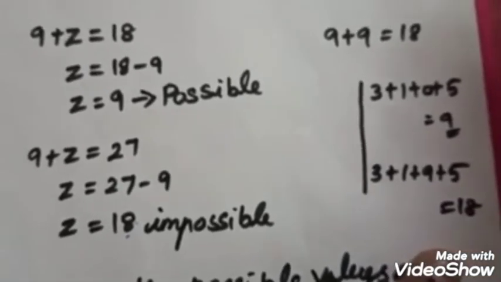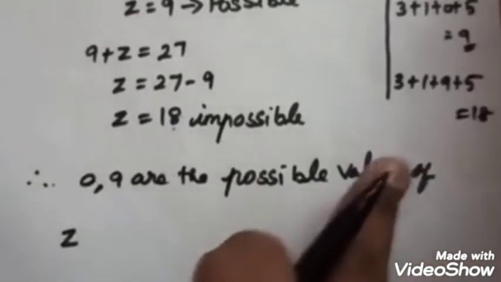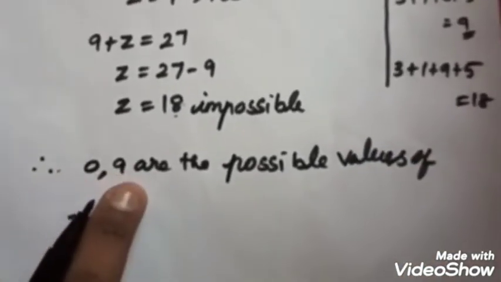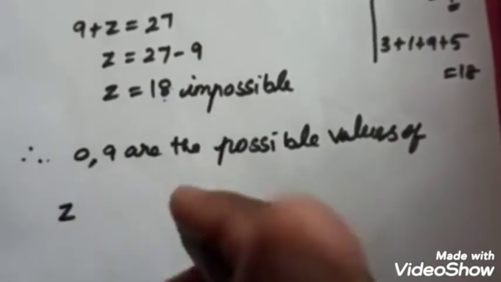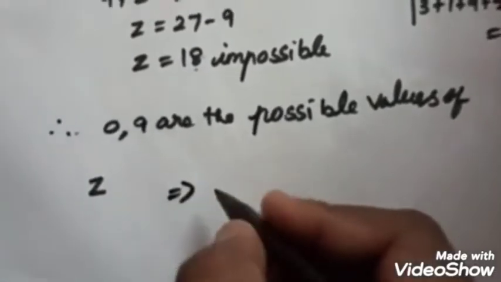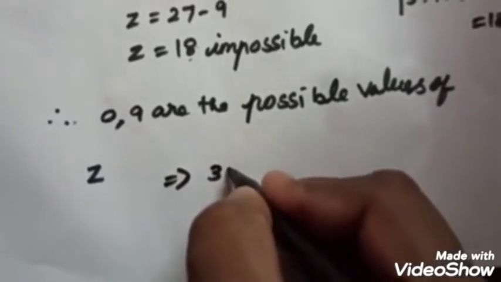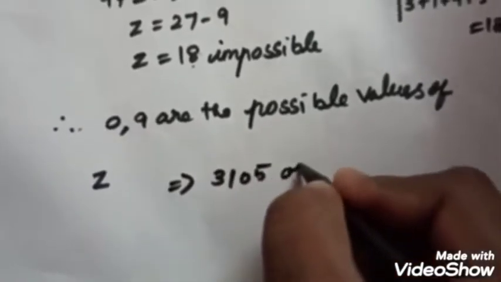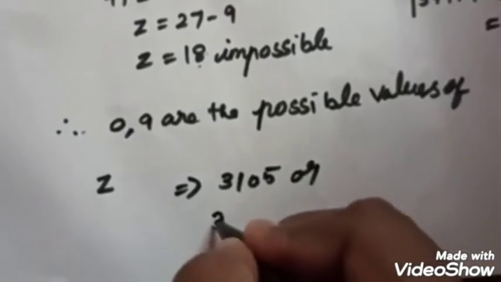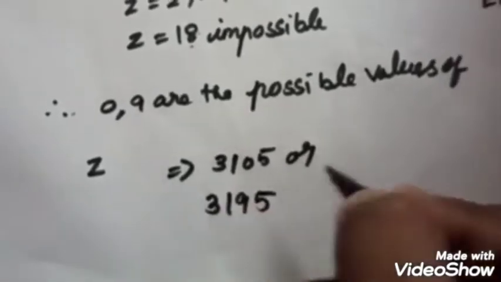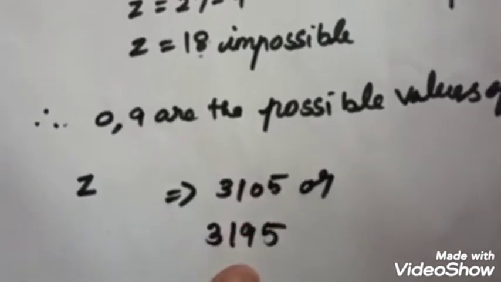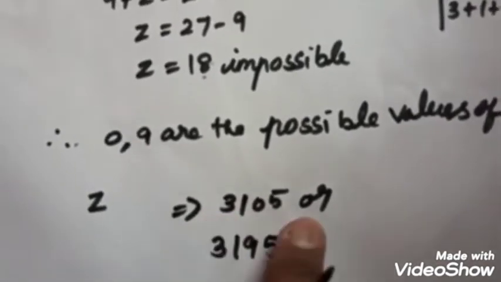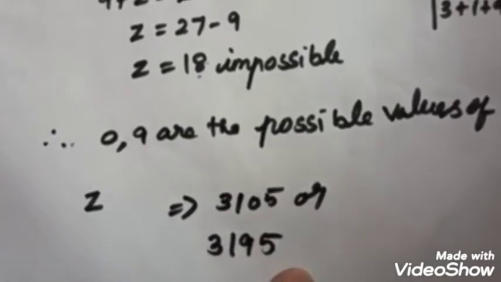So 18 is also divisible by 9. So here two values, 0 and 9, are the possible values for z, which implies the 4-digit number is 3105 or 3195. So here in place of z, I will substitute 0 and 9. It may be 3105 or 3195.